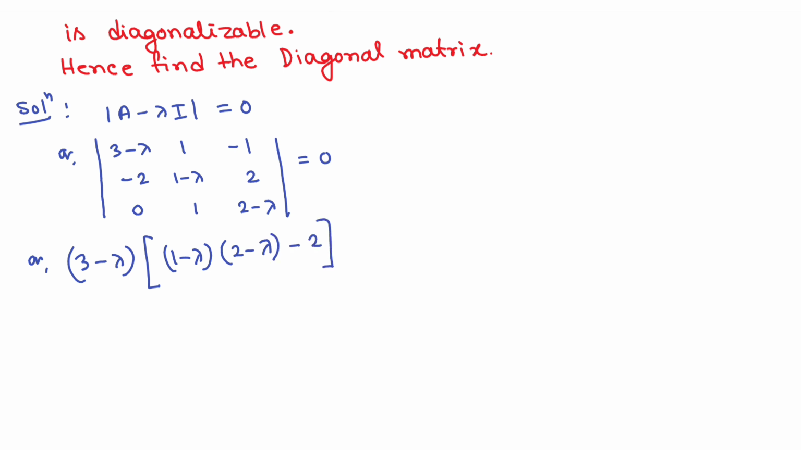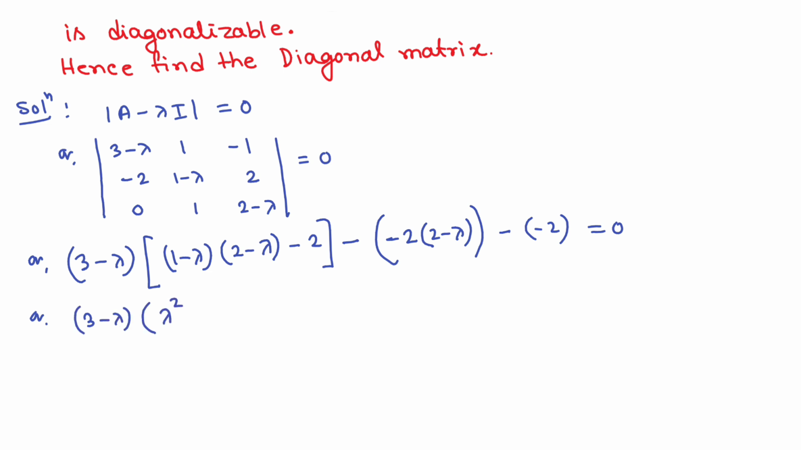Okay, minus 1 into, this will be minus 2 into 2 minus lambda. Okay, minus, so this will be minus 2. This equals 0. That means you are getting 3 minus lambda into, from here, lambda squared minus 2 lambda minus lambda, so this will be minus 3 lambda plus 2 minus 2.